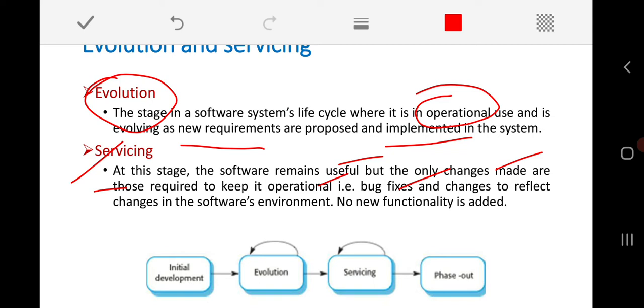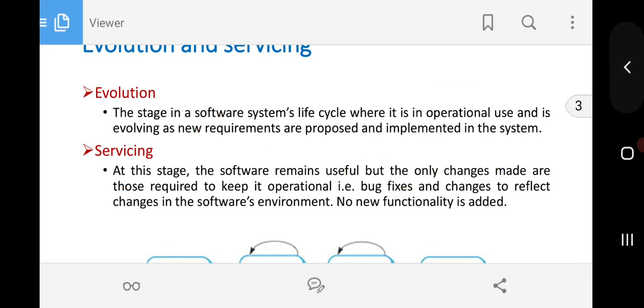But you can observe here we are not going to add any new functionality. We are not going to add anything new to the software. We are not going to modify the whole software with respect to any requirement specifications. That we can call servicing. Is it clear? So don't get confused with these two words, evolution and servicing.